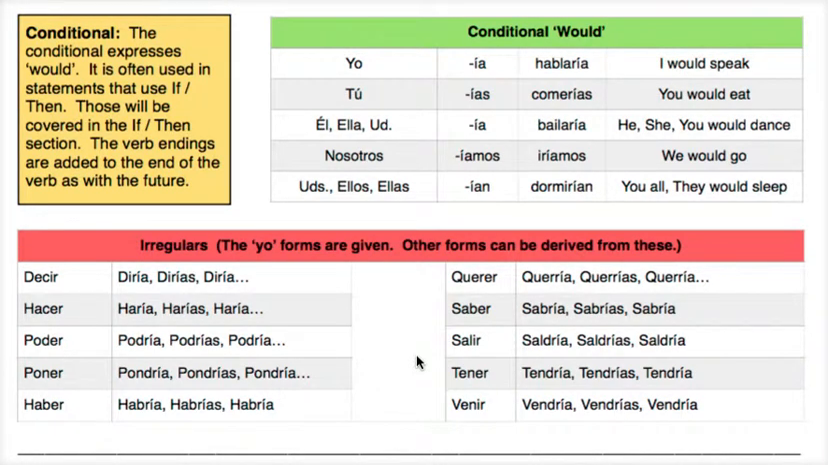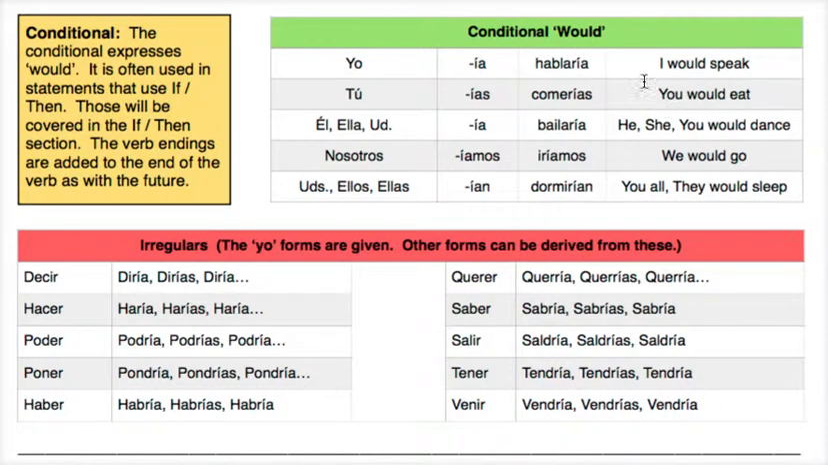In this video, we'll be discussing if-then statements. Now, before we dive into if-then statements, we need to cover what's called the conditional. The conditional expresses would. Okay, so you'll see with the examples, I would speak, you would eat, he, she, or you would dance, we would go, you all or they would sleep.